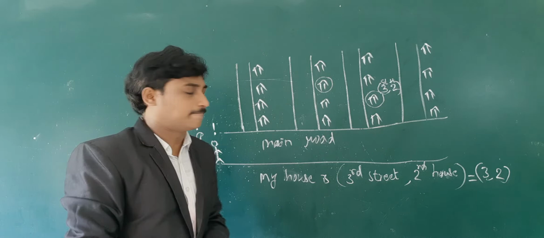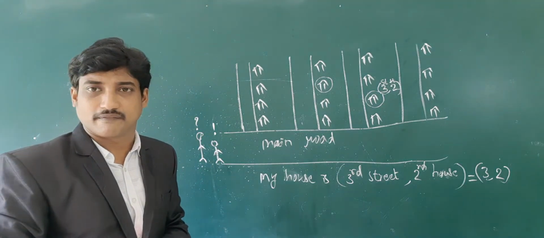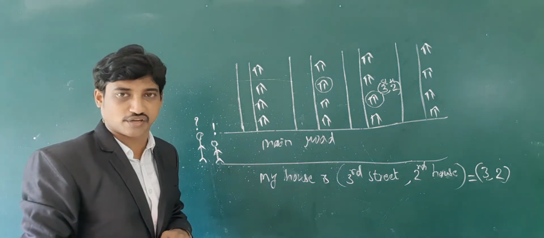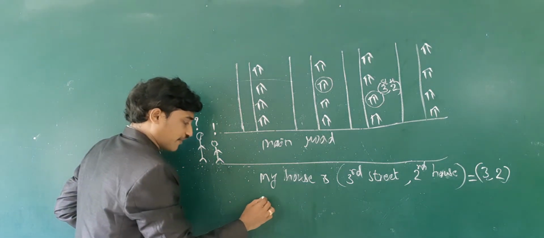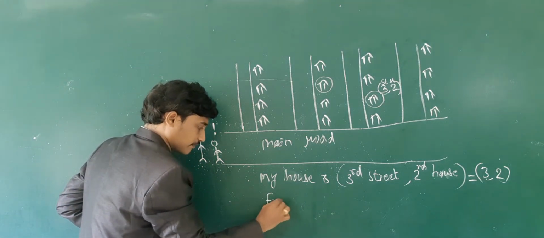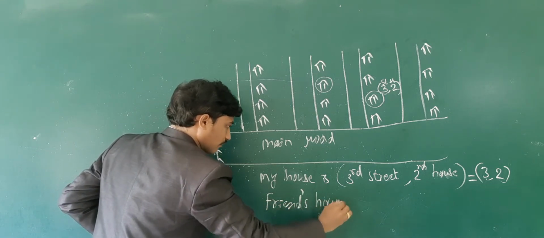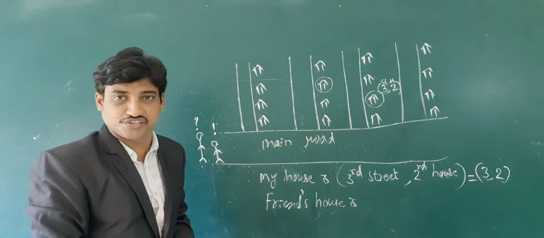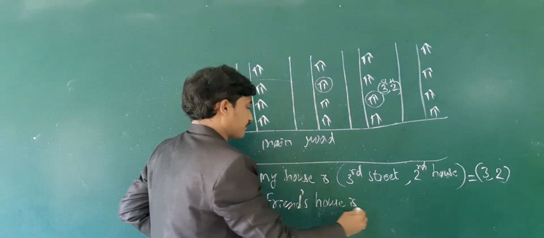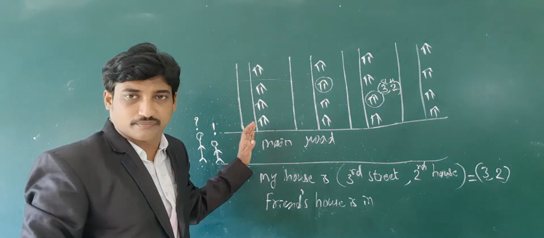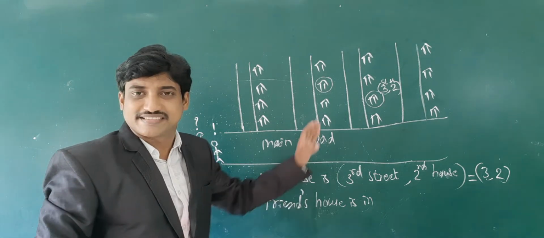Next, I ask you a question. What is the location of your friend's house? Where is your friend's house? You get the answer: friend's house is in the second street.